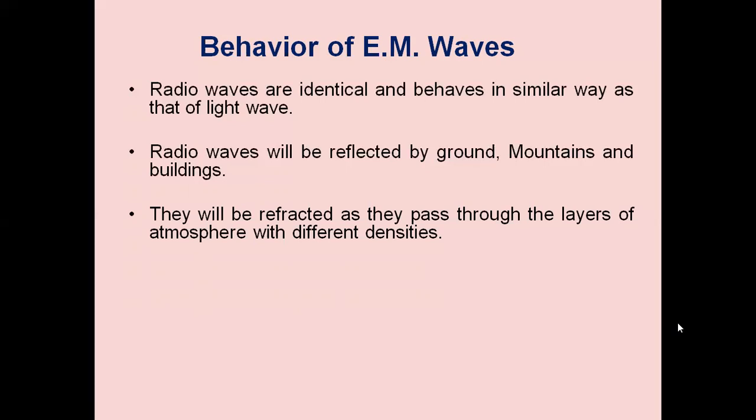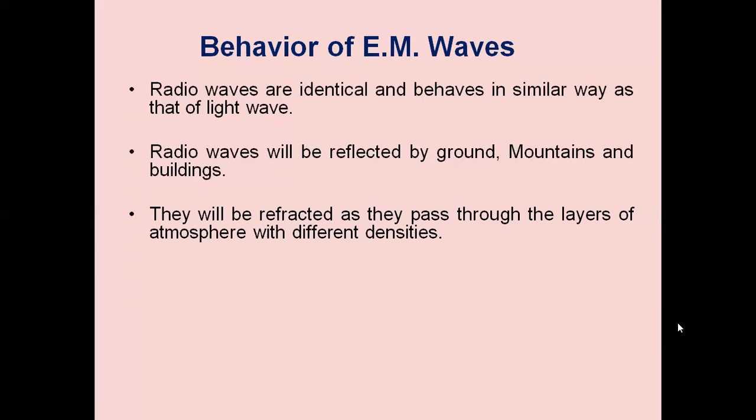When electromagnetic waves are projected from the transmitting antenna into the ionosphere, some of the radiation will be reflected by the ionosphere layers. So we have reflection of the electromagnetic waves at the ionosphere layers having different densities.